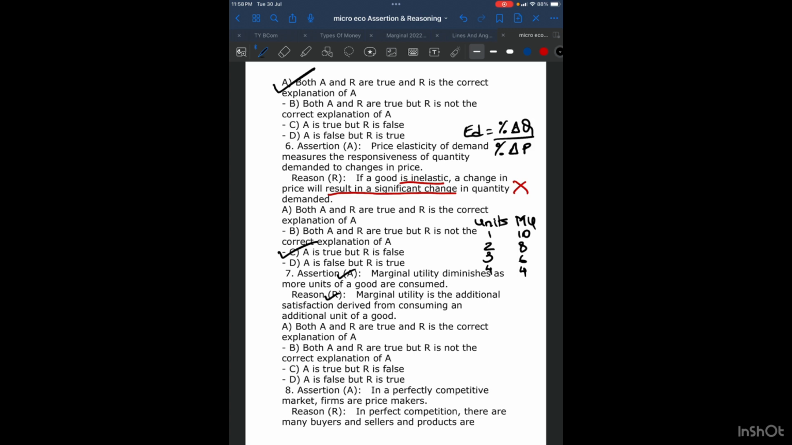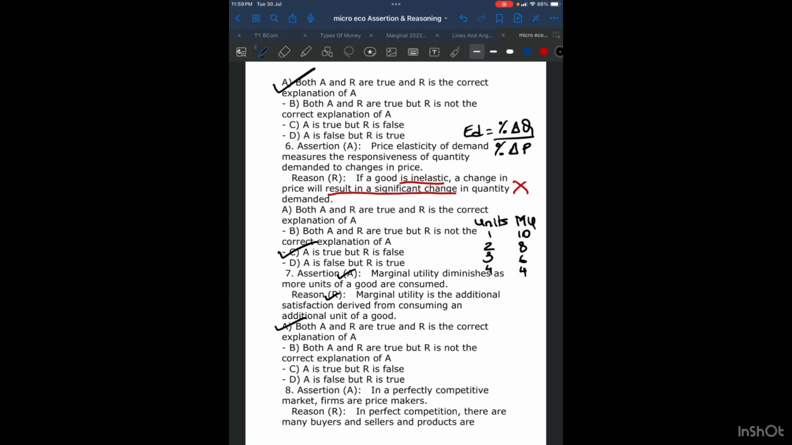So if you ever have a problem, children, you can just speak with the reasoning. Marginal utility is the additional satisfaction derived from consuming an additional unit of good, and marginal utility diminishes as more units of goods are consumed. So they both are in tandem, they make sense, and therefore your option will be A. A is true, R is true, and R is the correct explanation of A.